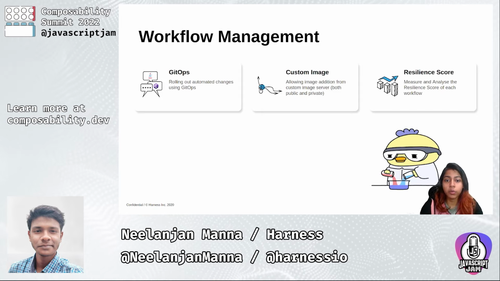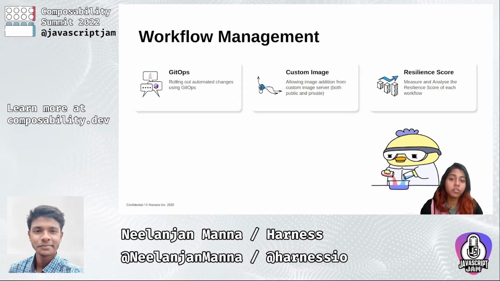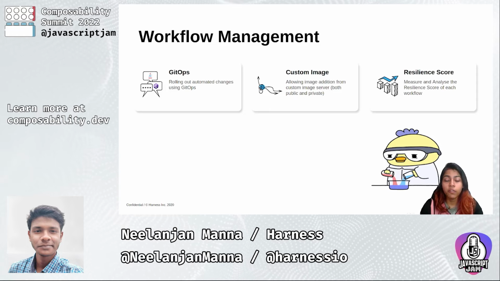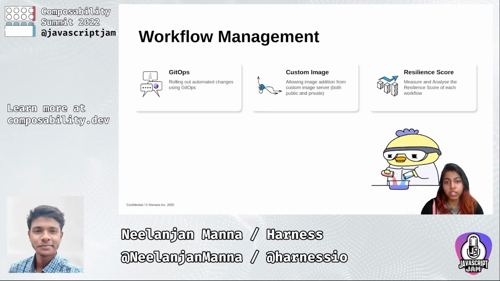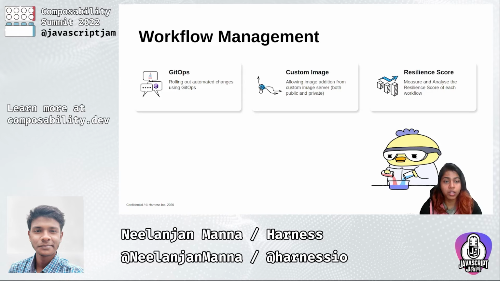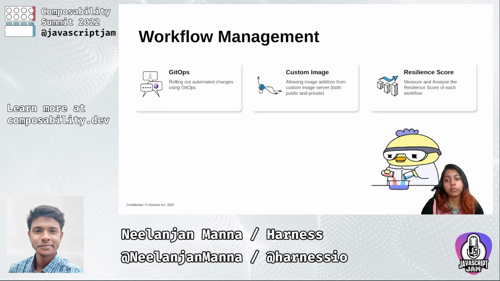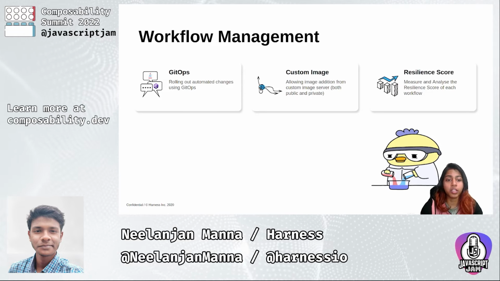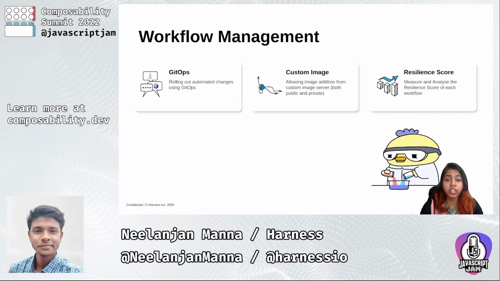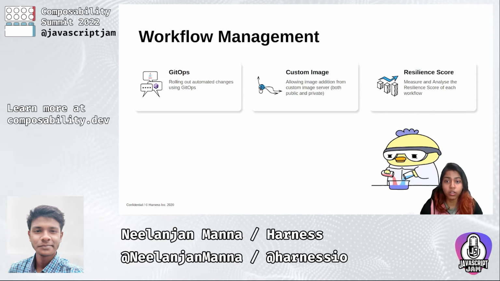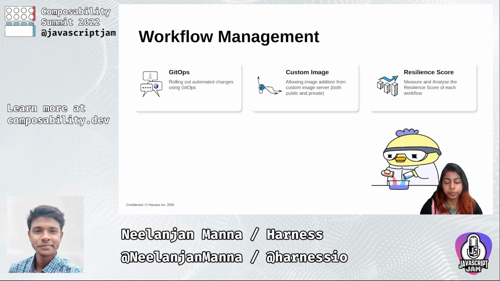Secondly, it allows addition of images from your own custom image server, which can be either public or private. Then once the chaos workflows are executed, users can measure and analyze the resilience score of the workflow.